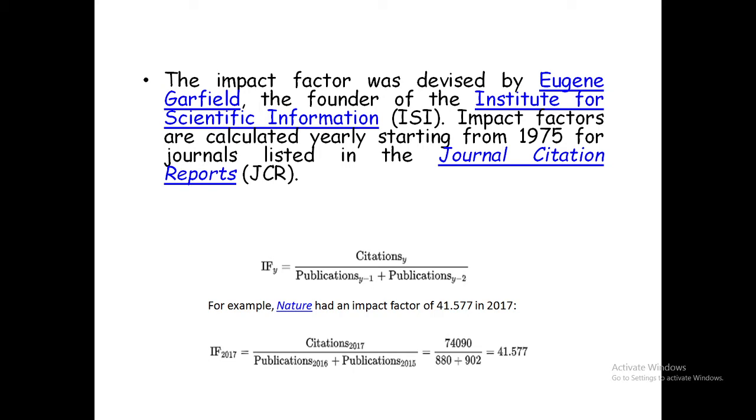Impact factor of Nature in 2017 is equal to citations in 2017 divided by publications in 2016 plus publications in 2015, that is Y minus 1, Y minus 2, which is equal to 74090 divided by 880 plus 902, which is equal to 41.577.